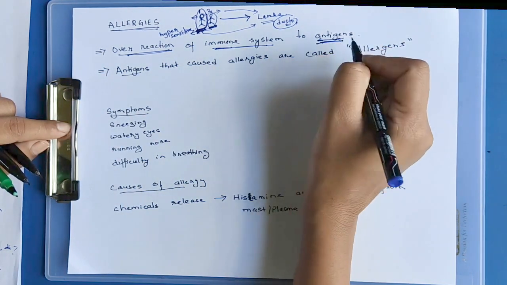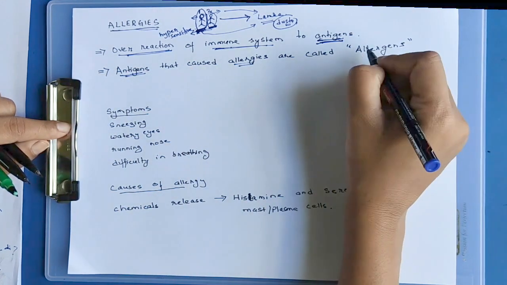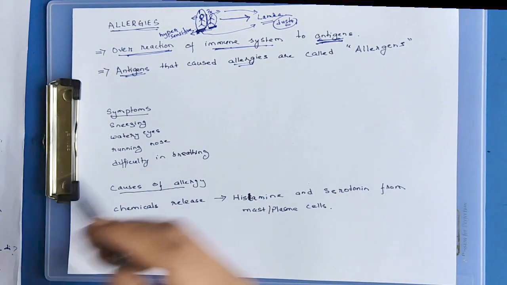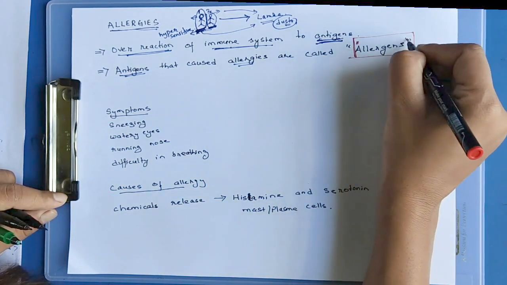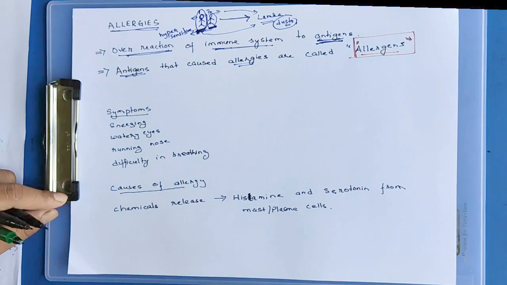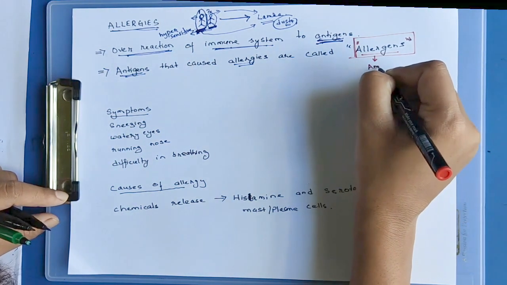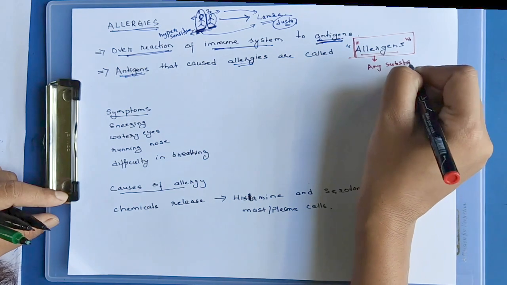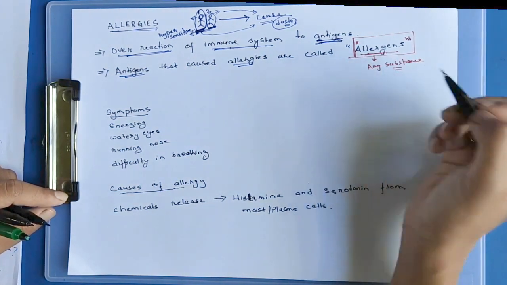Antigens ka gyan pen, any antigens which cause allergies are termed as allergens. Any antigens or any substance which cause allergy is termed as allergens.